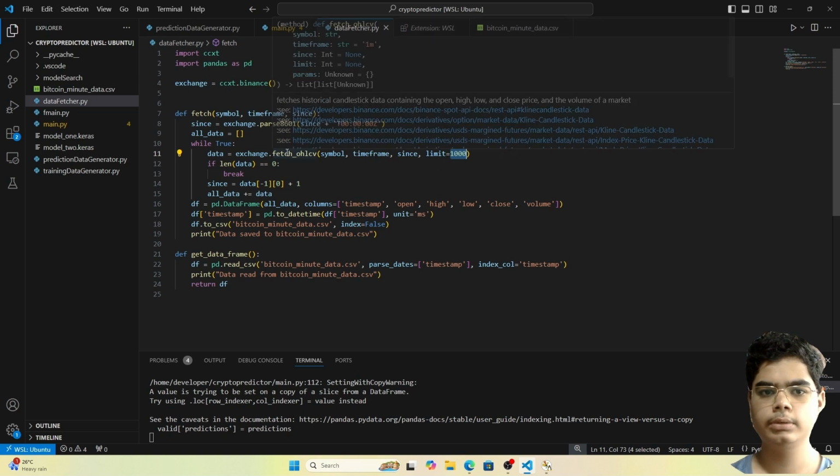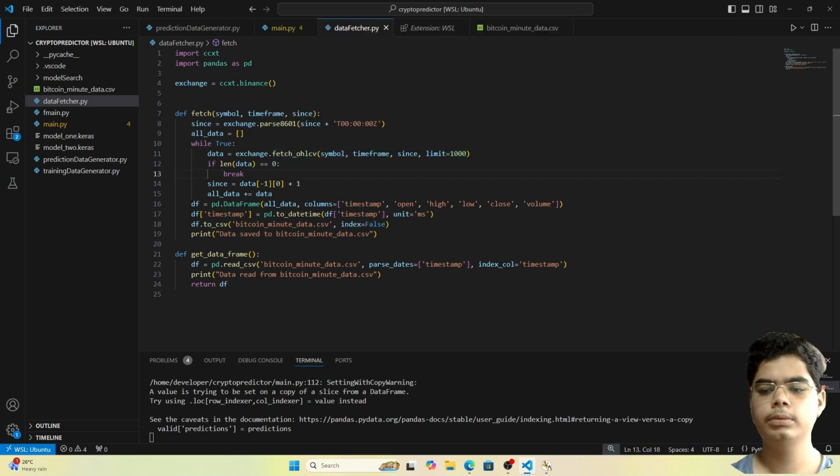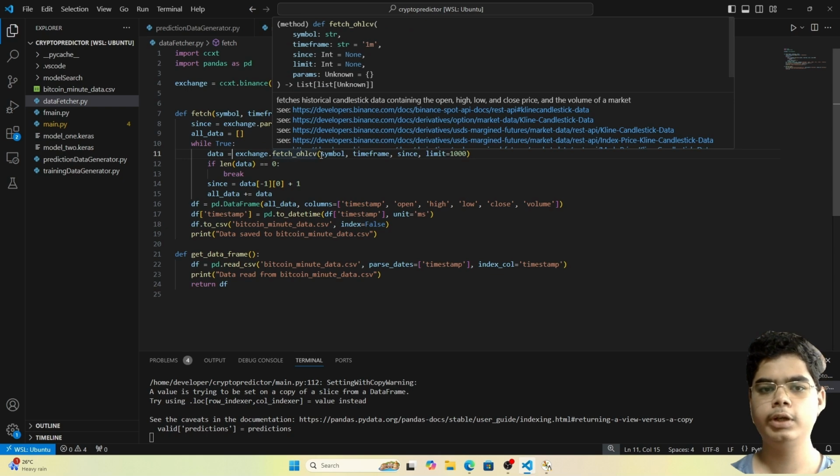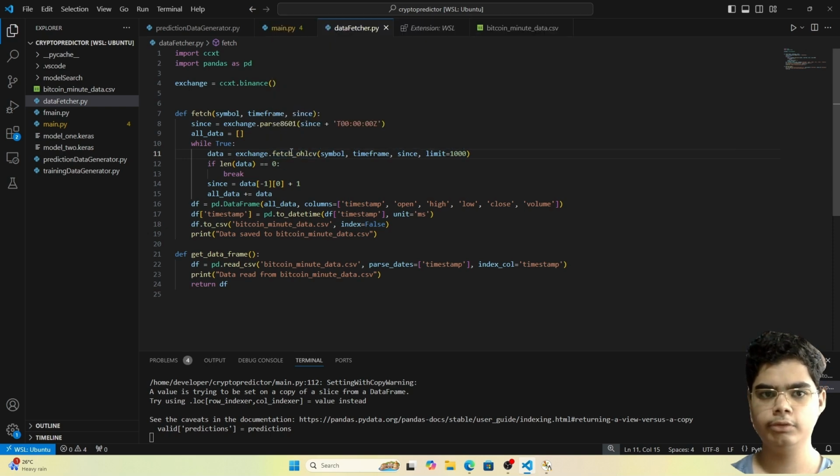Let's say the time now is 16:10. If we have defined the time frame to be 1 minute, then at 16:10 it will fetch the open, high, low, close values. Then again at 16:11 it will fetch the open, high, low, close values. Again at 16:12 it will fetch the open, high, low, close values of that minute, and so on and so forth until it has accumulated 1,000 values, and then it will return these values and store them in the data variable.